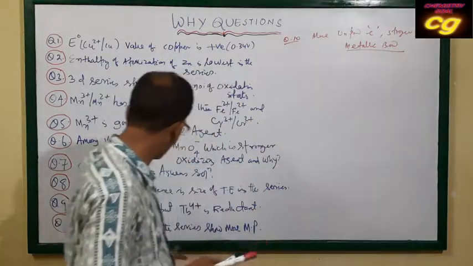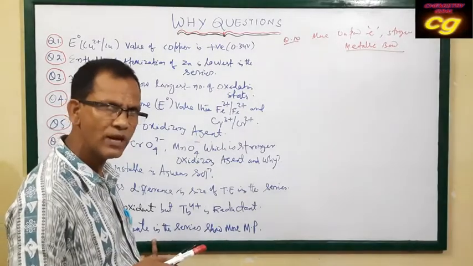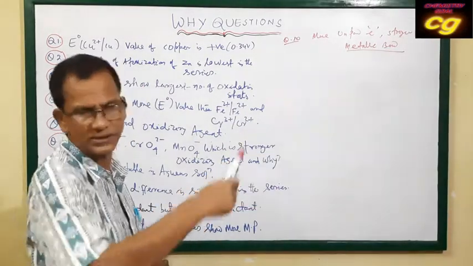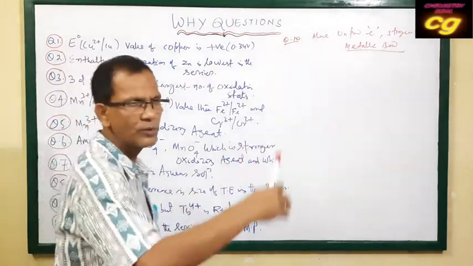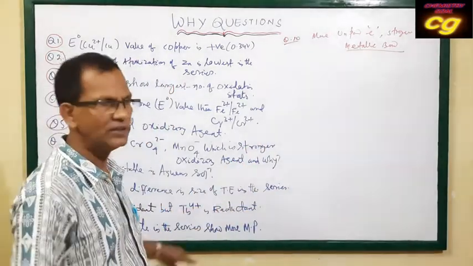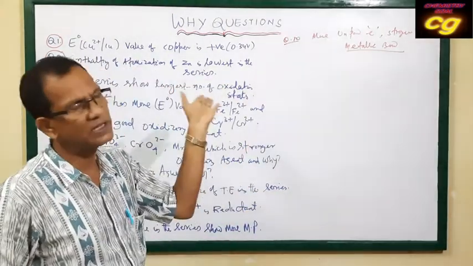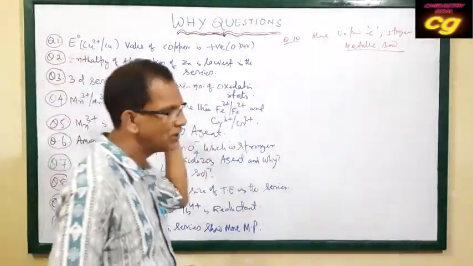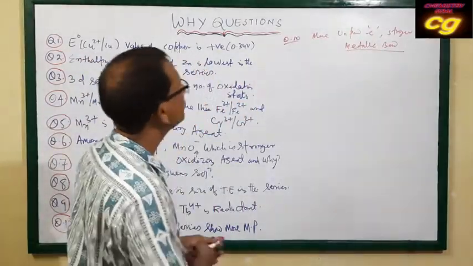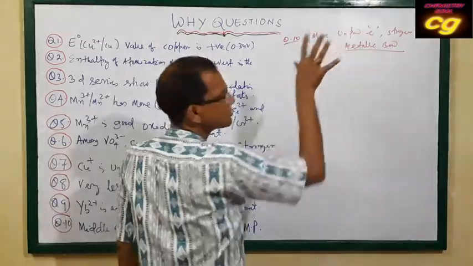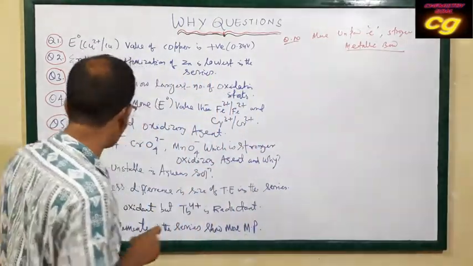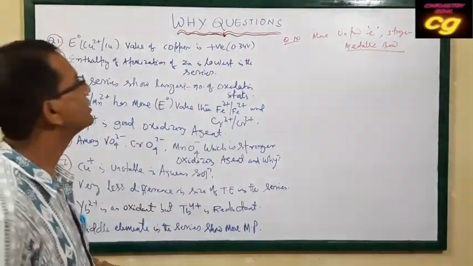We have already read that from scandium to manganese the number of unpaired electrons increases up to 5, then from iron, cobalt, nickel it decreases. So more unpaired electrons, stronger metallic bond, that's why high melting point. That is the cause.